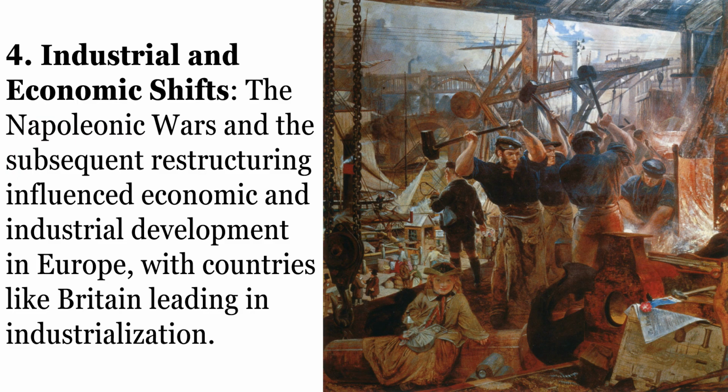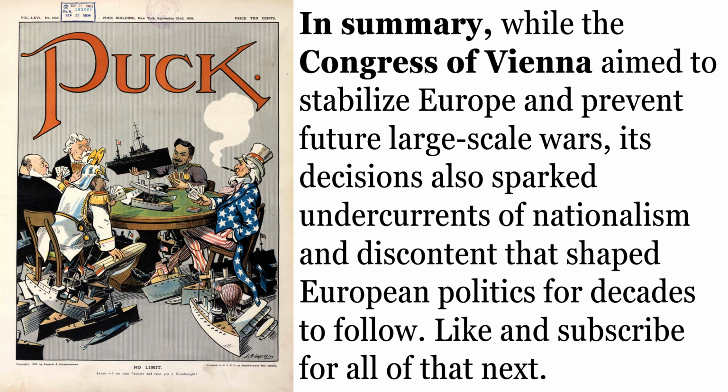Industrial and economic shifts. The Napoleonic Wars and the subsequent restructuring influenced economic and industrial development in Europe, with countries like Britain leading in industrialization. In summary, while the Congress of Vienna aimed to stabilize Europe and to prevent future large-scale wars, its decisions also sparked undercurrents of nationalism and discontent that shaped European politics for decades to follow.